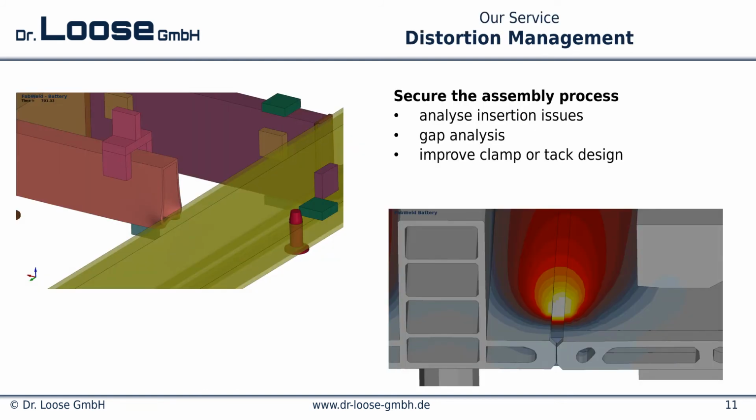We secure the assembly process. We analyze insertion issues, as you see on the left-hand side, which come from deformation during the welding process. We make a gap analysis to detect gaps coming from the welding process, and if the gaps are critical, we improve the clamp or the tack design to provide a stable process.